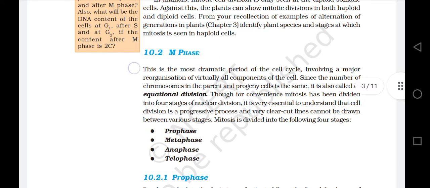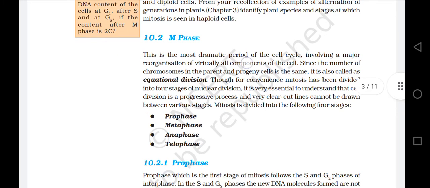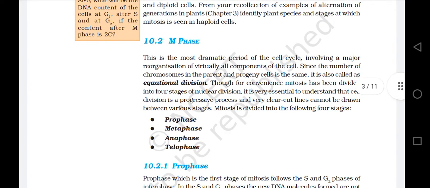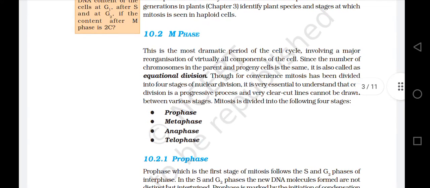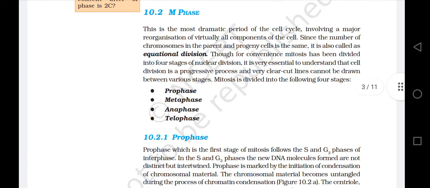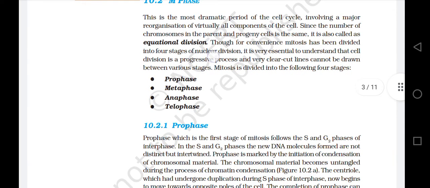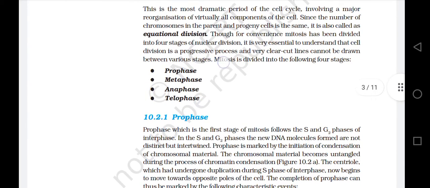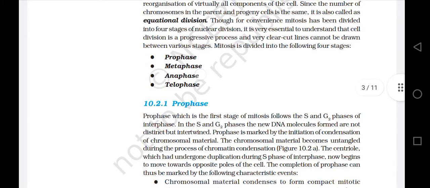10.2 M phase. This is the most dramatic period of the cell cycle, involving a major reorganization of virtually all components of the cell, since the number of chromosomes in the parent and progeny cells is the same. It is also called equational division, though for convenience mitosis has been divided into four stages of nuclear division. It is very essential to understand that cell division is a progressive process and very clear-cut lines cannot be drawn between various stages. Mitosis is divided into the following four stages: prophase, metaphase, anaphase, and telophase.